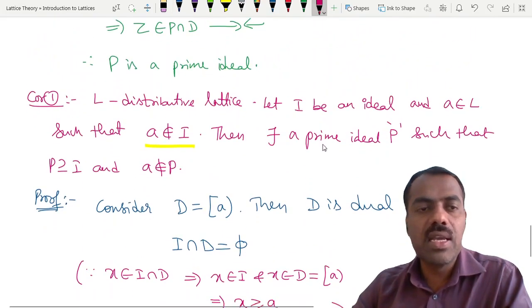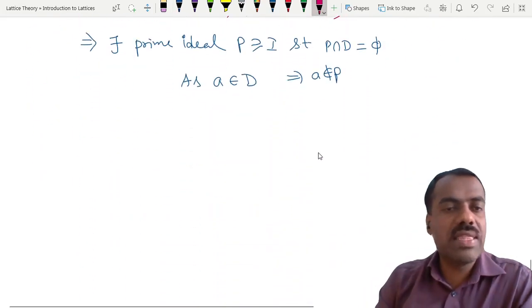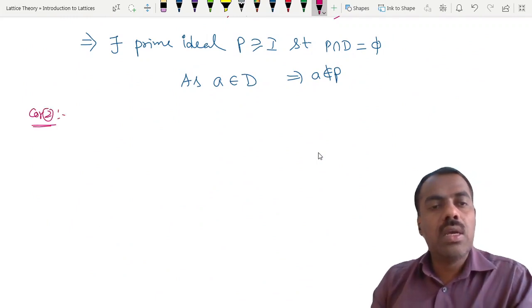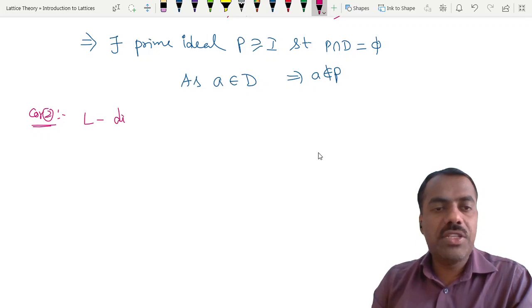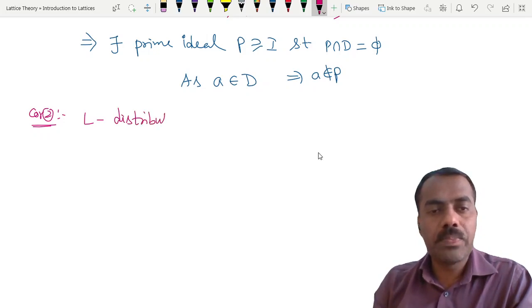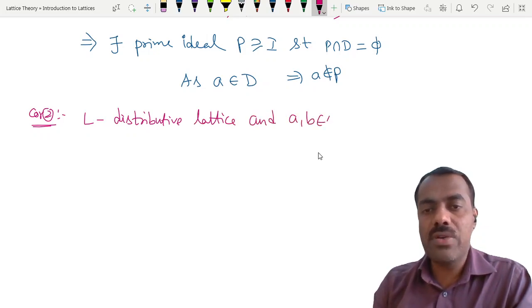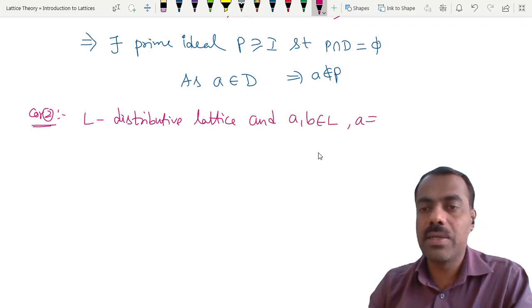It is very easy. Now what about corollary 2? The other interesting one is that, take again L a distributive lattice, and A, B two distinct elements, two different elements.